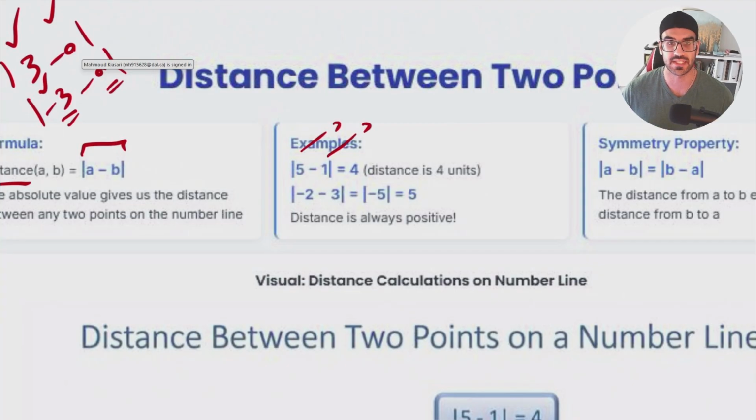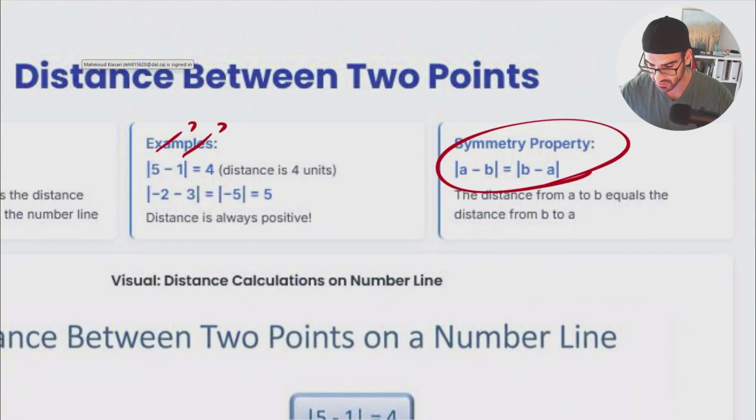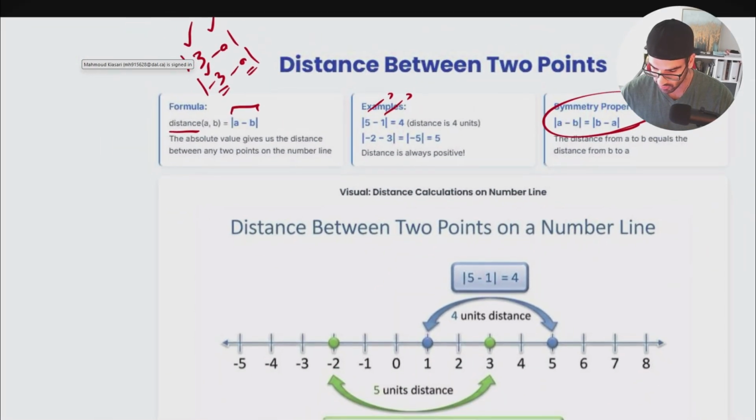Maybe some of you would ask, if someone says the distance between 2 points, does it actually make any difference if I find a subtracted by b or b subtracted by a? Again, we do have symmetry over here. It doesn't matter if you find the distance from this point to that point, or from that point to this point. Both of them should be the same. Why? Because we know the absolute value of a positive number is the same. That's why we have the symmetry property. It means that the absolute value of a subtracted by b is equal to the absolute value of b subtracted by a.